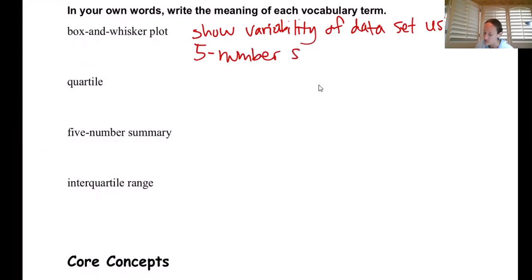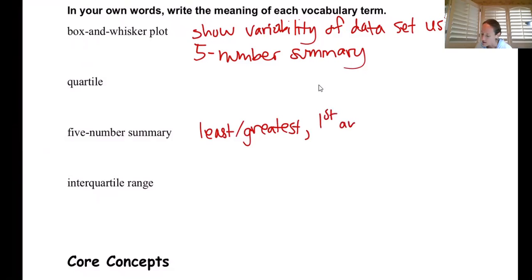Now, what is the 5-number summary? Well, that's actually one of the other terms. Let's go ahead and say what the 5-number summary is. That uses the least and the greatest. I like to put them in pairs. It kind of helps my mind think of it. The least, greatest, the first and the third quartiles, and the median.